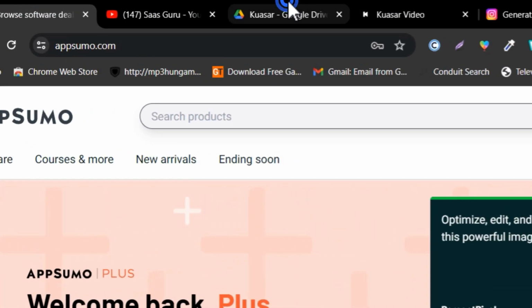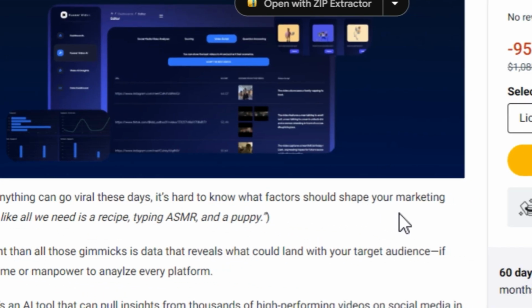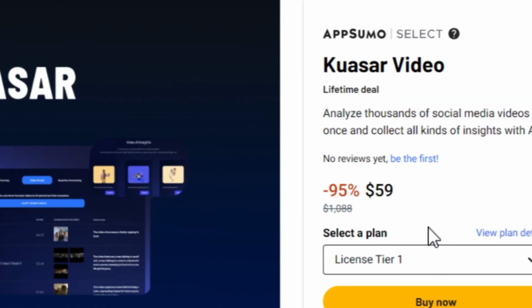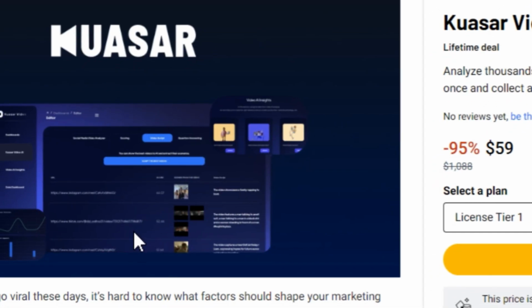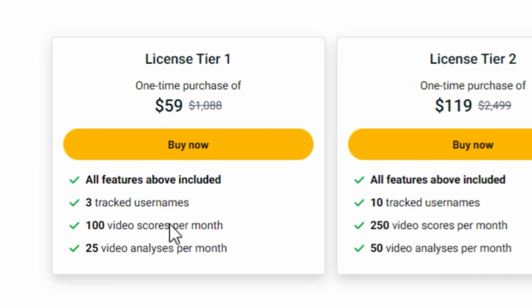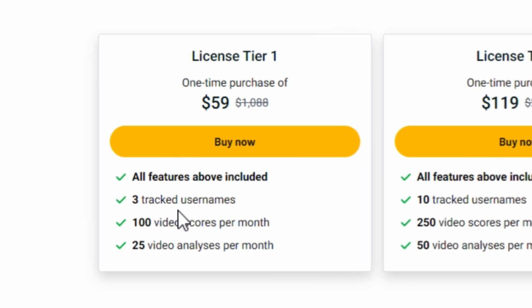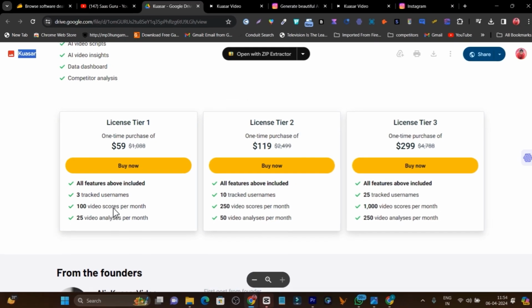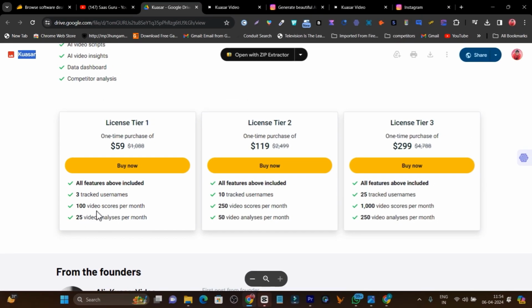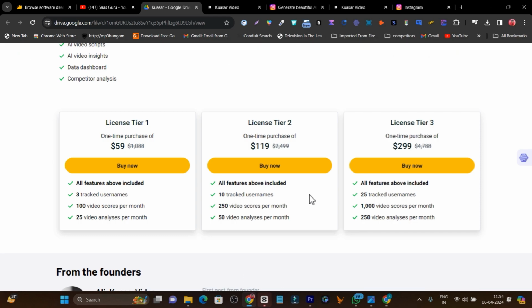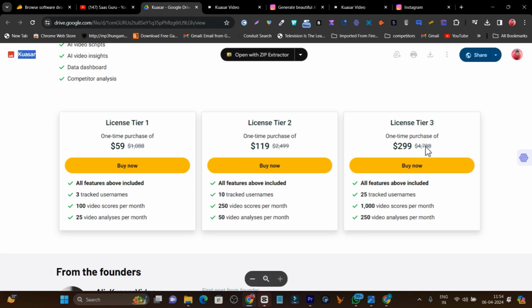I want to talk about Kuasar, and let me show you and talk about its pricing, so you get to know how much you have to pay. The pricing of this tool is just starting from $59, and there are multiple tier plans available. In the single tier plan, you can track up to 3 usernames like I suggested, and you will get the score for 100 videos per month. And in the tier 2 plan, if you want to increase limits of the username tracking or analyzing, the tier 2 or tier 3 plan is good for you.